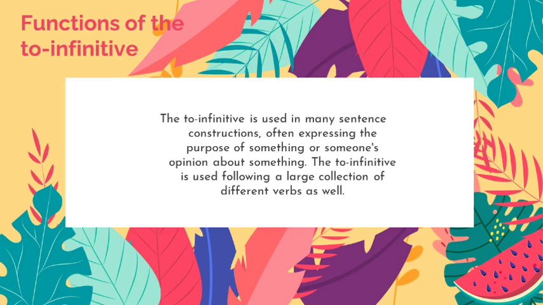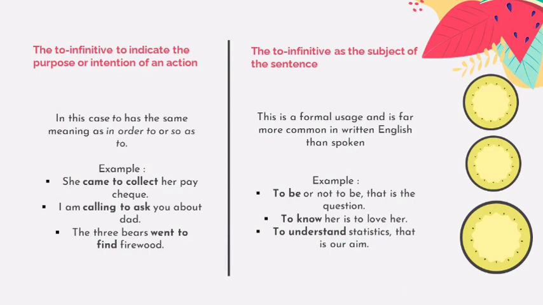The to infinitive is used following a large collection of different verbs as well. The to infinitive indicates the purpose or intention of an action. In this case, to has the same meaning as in order to or so as to. For example, she came to collect her paycheck. I'm calling to ask you about that. The three bears went to find firewood.